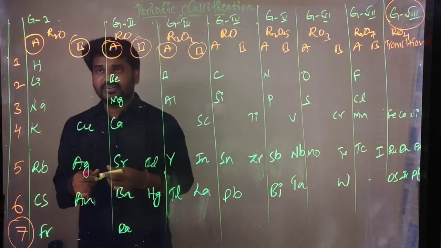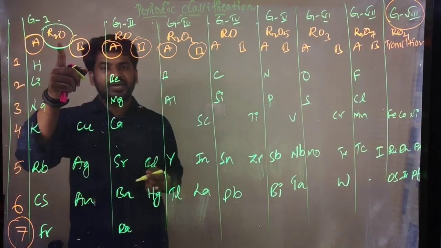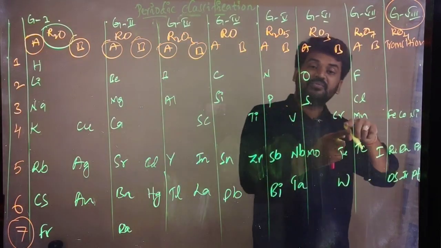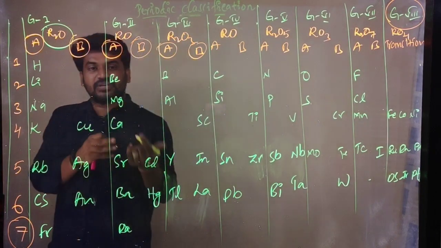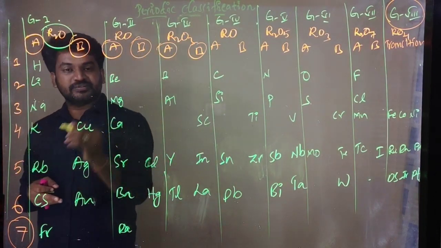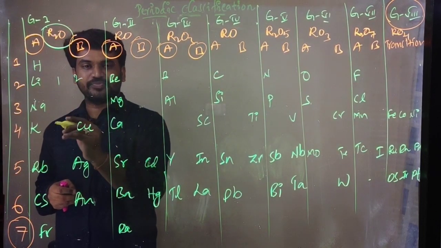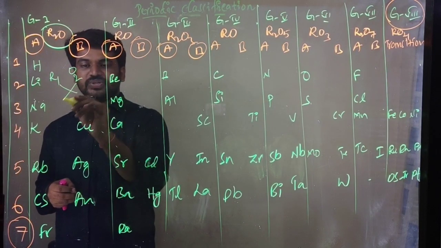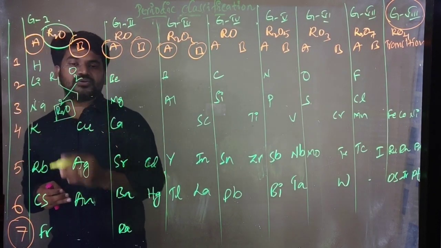Just you can see here R2O, that is, he compared the valencies with oxygen. That is, he formed a molecule with the oxygen. How did he do that? The first group element has valency 1 and oxygen has valency 2. If you take it as R and oxygen, and do the crisscross method, you will get 2, 1, and you can write it as R2O. Yes or no? Right? So that is what R2O we get here.